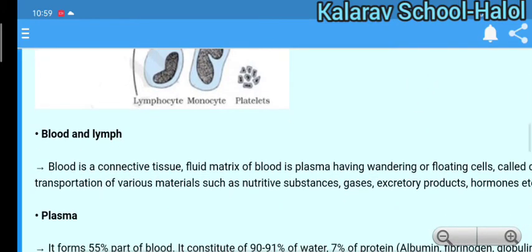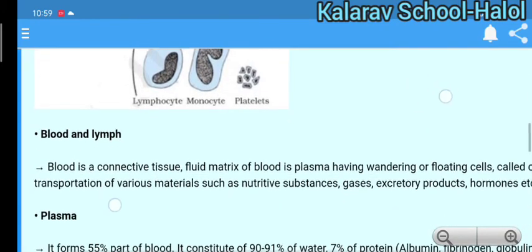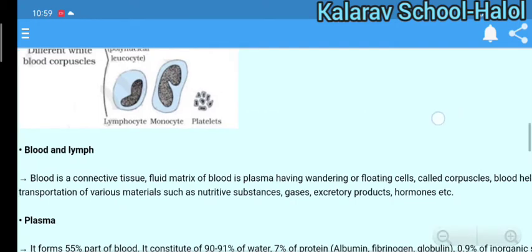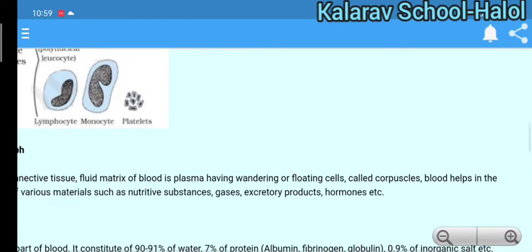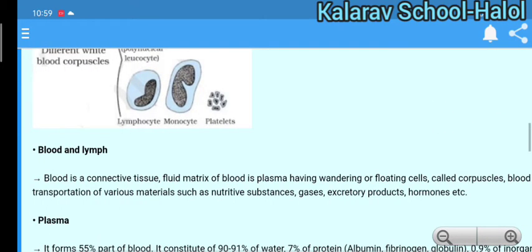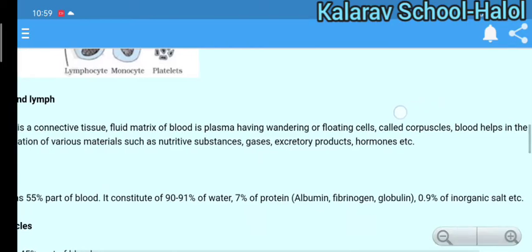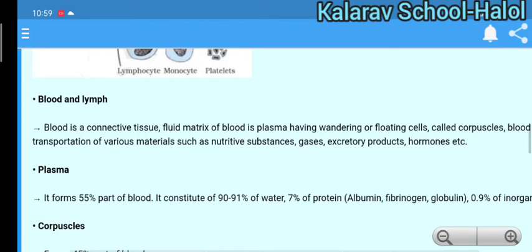So mainly the connective tissue is blood and lymph. So blood is the connective tissue. The matrix of blood is plasma, having floating cells called corpuscles. Blood helps in the transportation of various materials such as nutritive substances, gases, and excretory products. Plasma is mainly 55% of the blood, constituting 91% water, 7% protein and 0.9% inorganic salts. So these fluids are present in connective tissue.